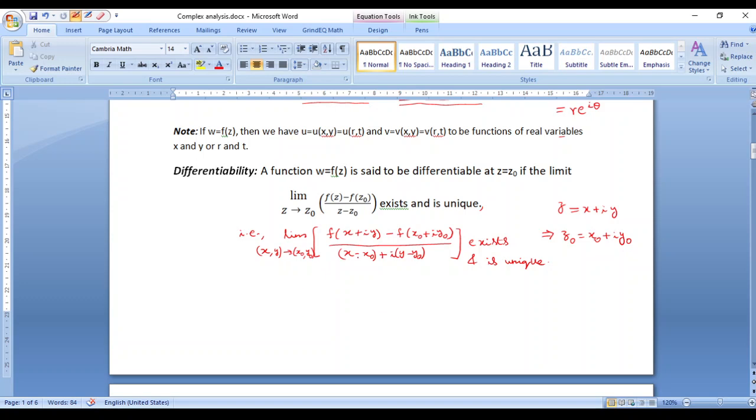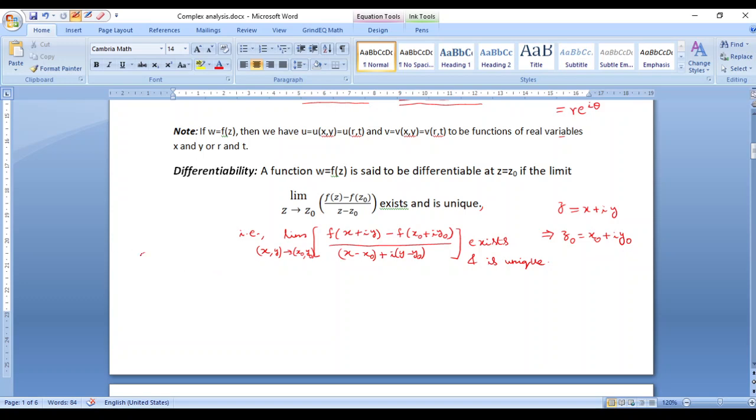For example, it could be simply a straight line, or it could be made up of two straight lines, or it could be another pair of straight lines, or it could be another curve like this, through which x comma y can approach x naught comma y naught, and so on.